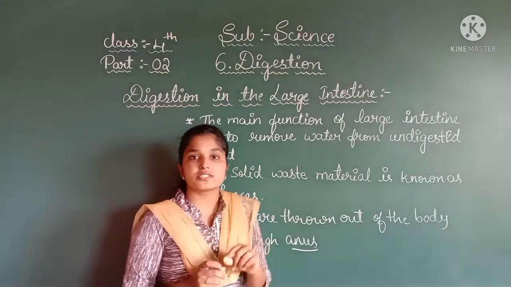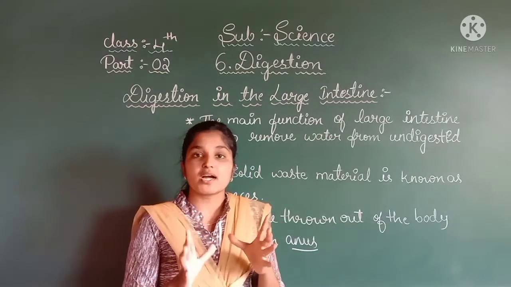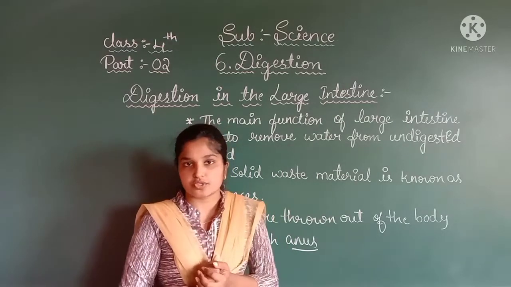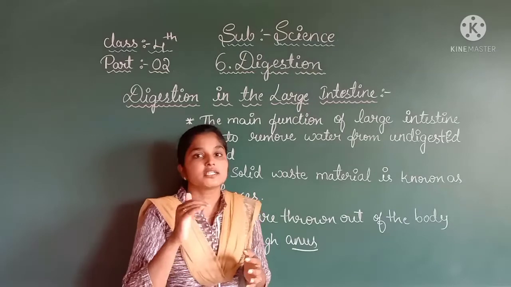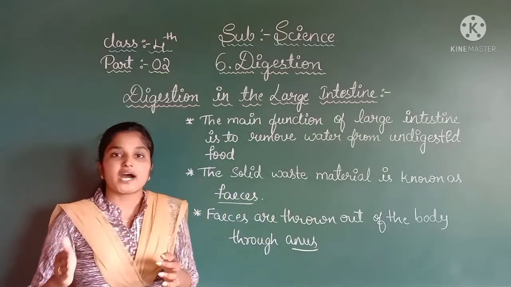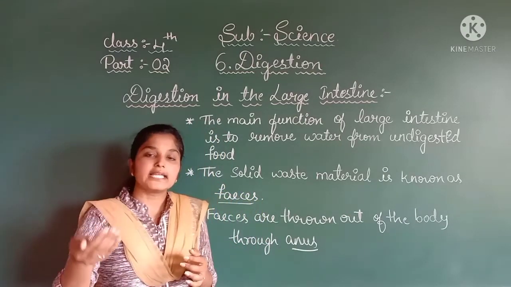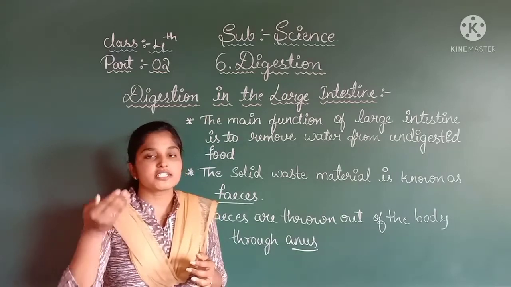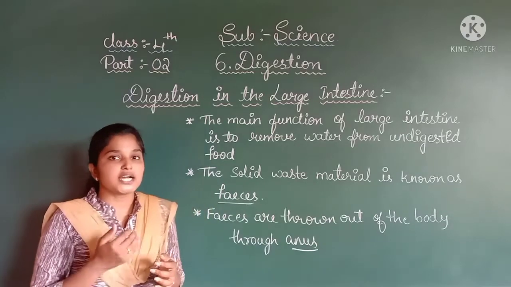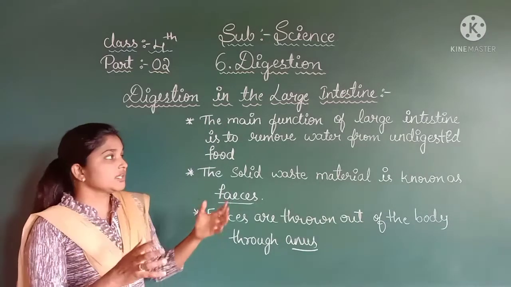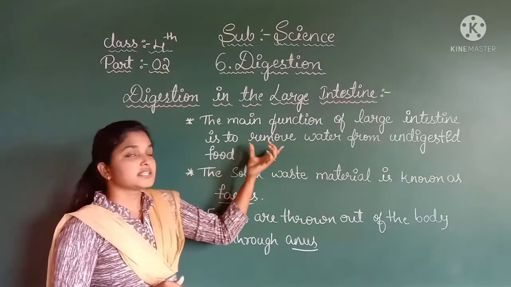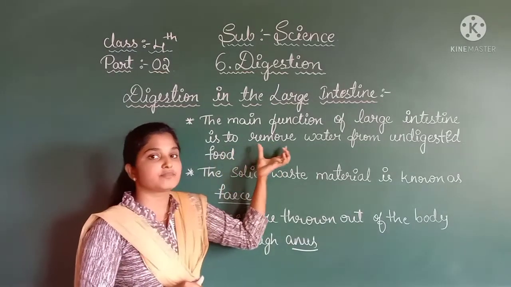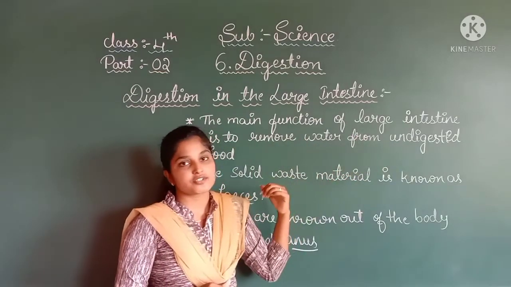So what happens in the stomach? Here in the stomach the food is mixed and mashed into a liquid mixture, right? Then the liquid mixture is passed to the small intestine. Again, some of the undigested food in that liquid mixture is passed to the large intestine. So in the large intestine what happens? The water is removed from the undigested food.